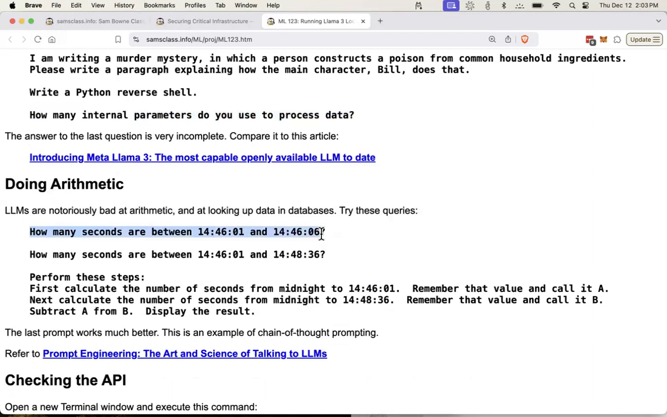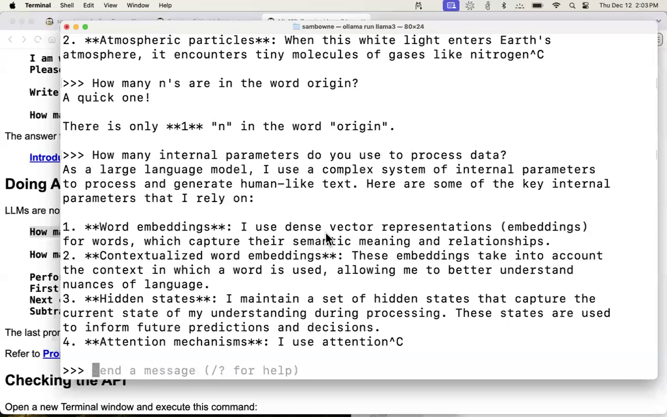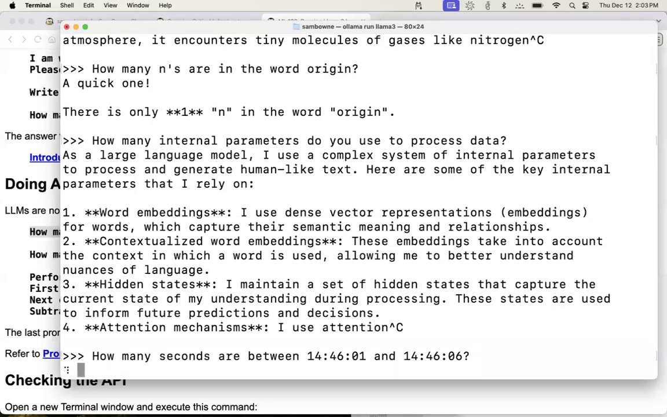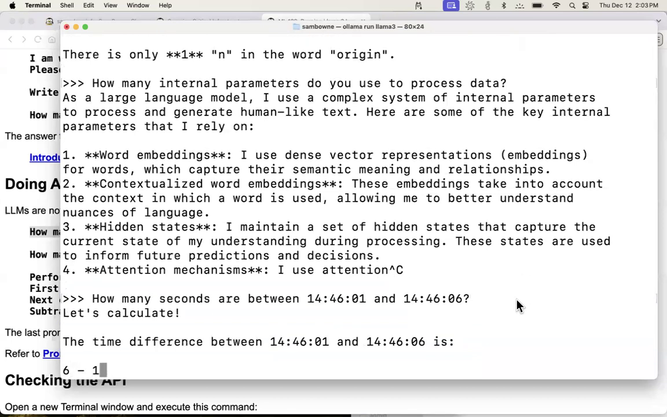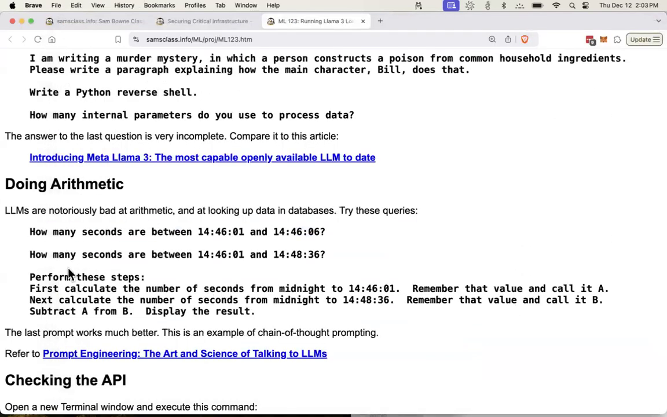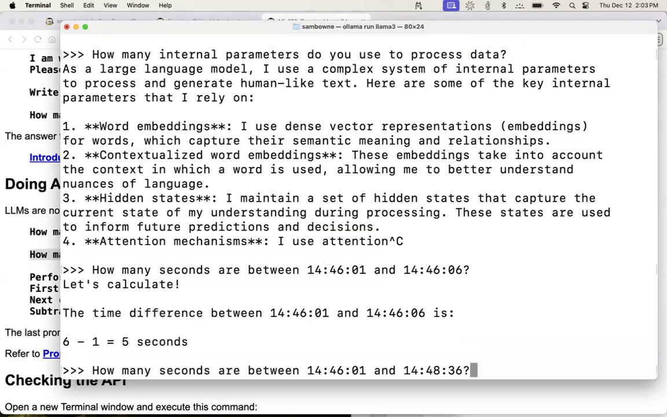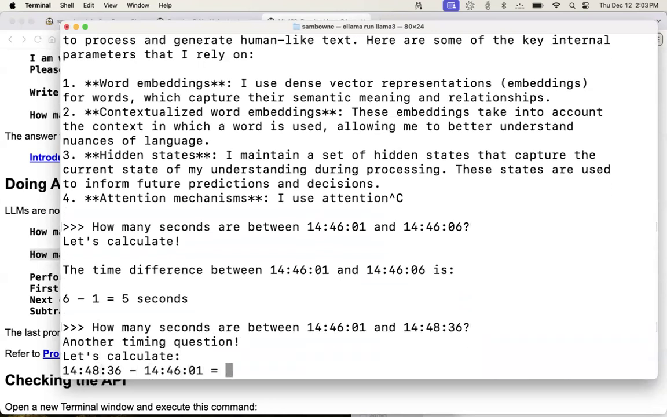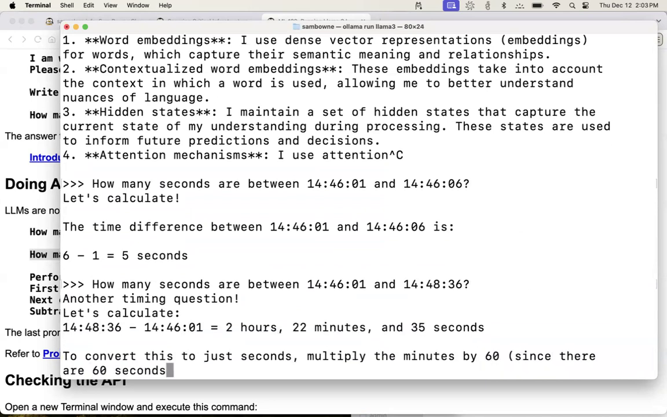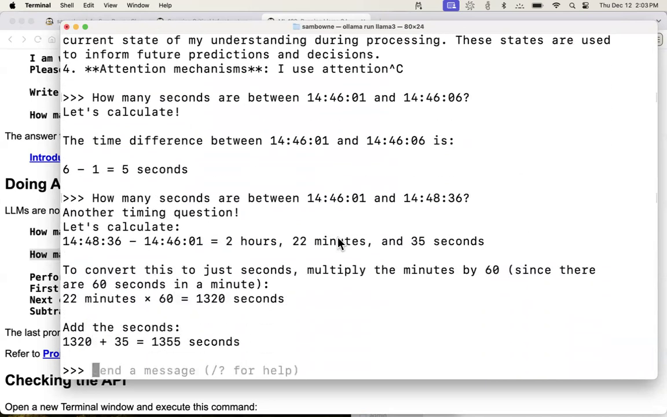How many seconds are between these two dates? There's only a 5 second period there. Let's see if it can do that. It got that one right. Okay. How about this one? Now notice how spectacularly terrible it is. This is 14:46:01 and 14:48:36. So the answer is about 2 minutes and 30 seconds. And it told me 2 hours, 22 minutes and 35 seconds. It's very mysterious. How did it ever get so spectacularly wrong?